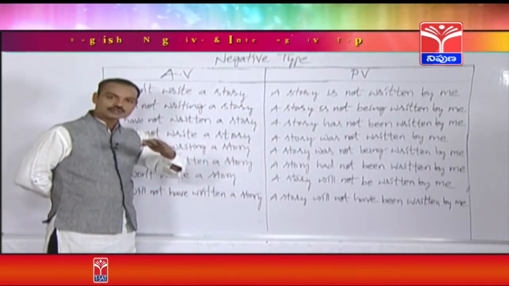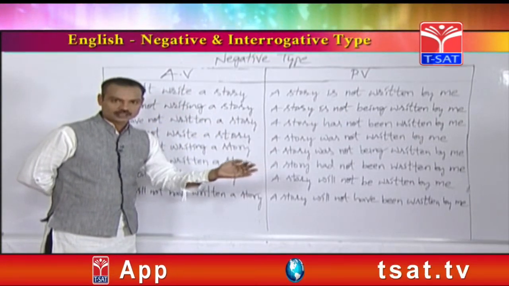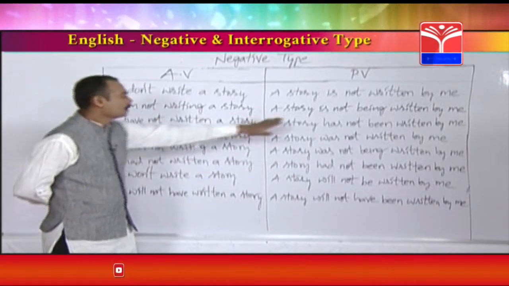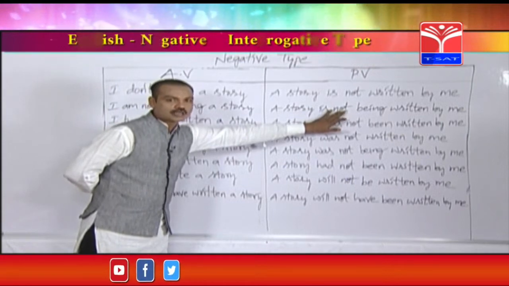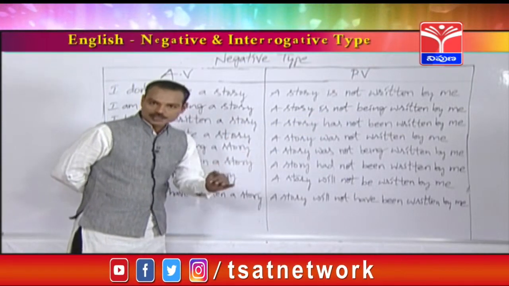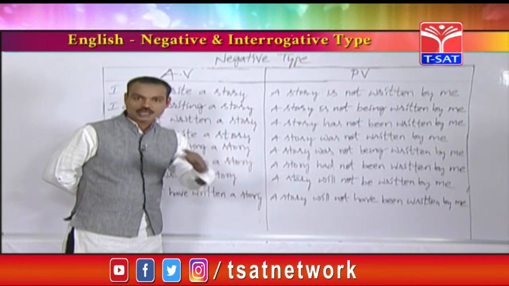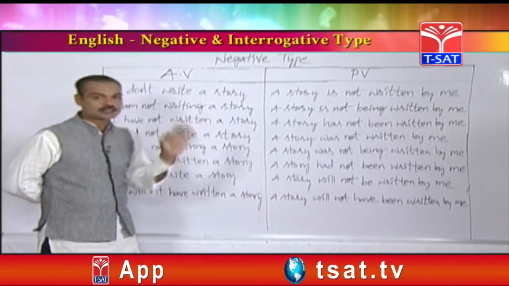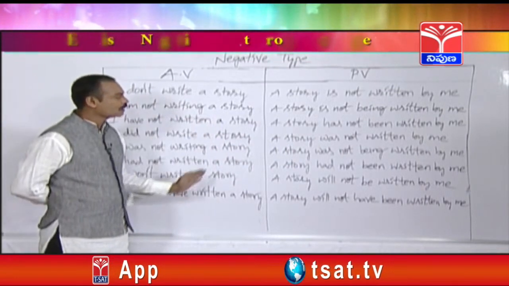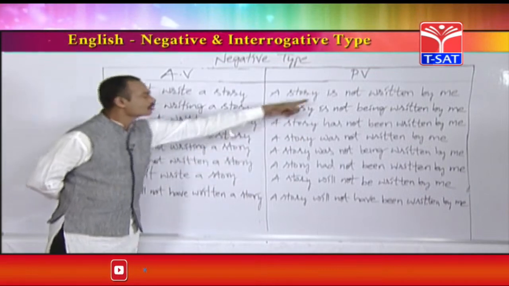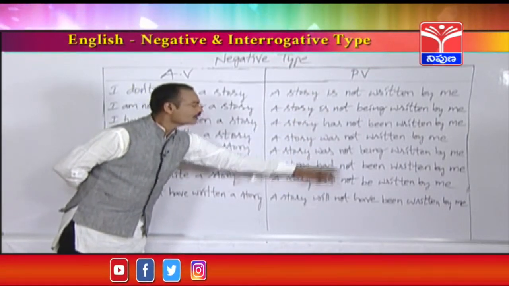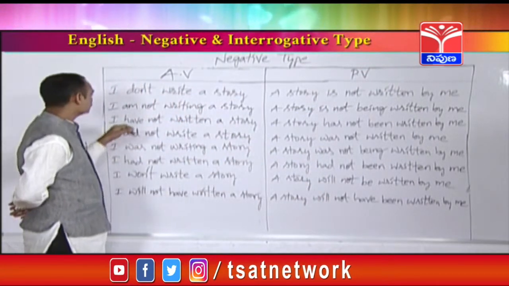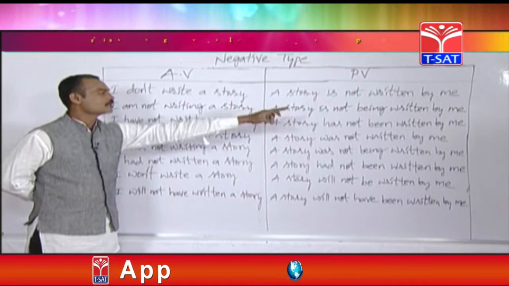Those who are good at how to change positive statements into negative statements, it will become very easy for you. Same, but not should be used after the helping verb. In the previous class, I explained several times how to change positive statements into negative. If you are very good at those sentences, you can easily change these all negative sentences into passive voices. Just not should be written. In every sentence after the helping verbs, not should be mentioned, that's it. I am not writing a story. A story is not being written by me.